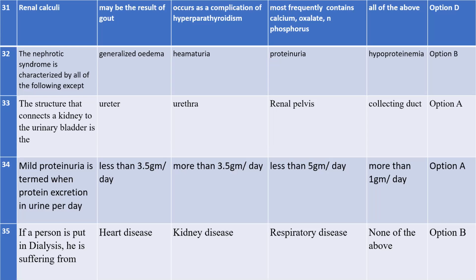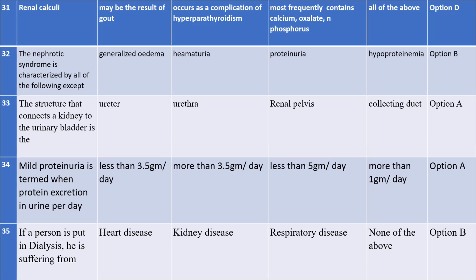But if the amount of protein that you excrete in your urine is more than 3.5 gram per day, then you cannot consider that you have mild proteinuria. Or if it is less than 5 gram per day, you cannot consider it mild proteinuria. And if it is more than 1 gram per day, that also cannot be considered mild proteinuria. That is why option A is the answer.